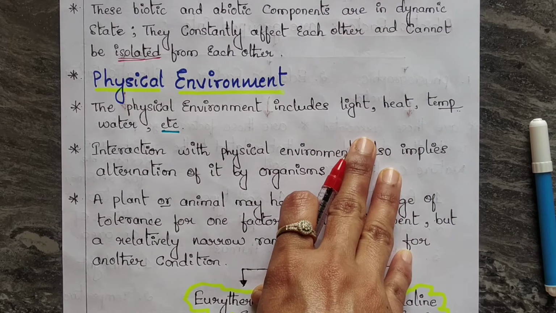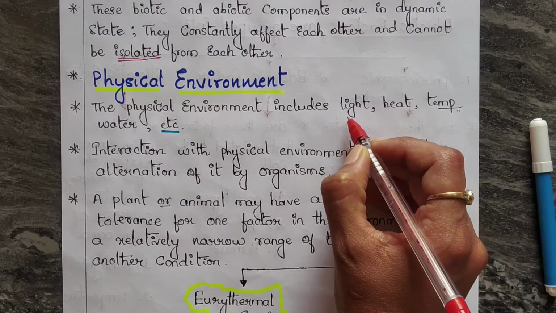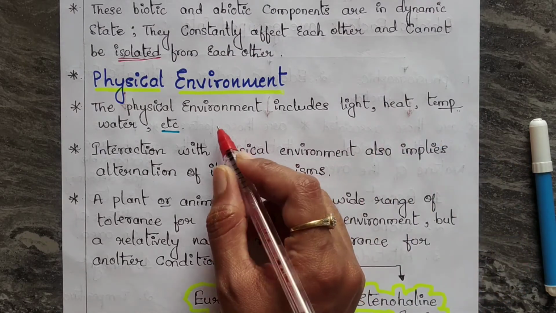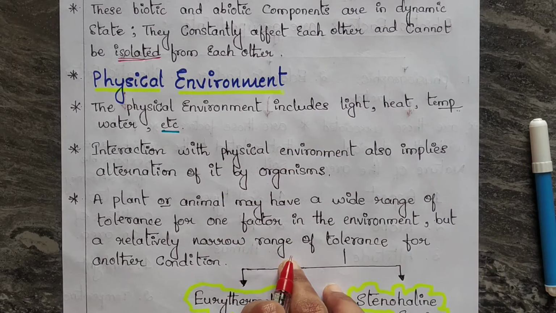The major constraints of the physical environment include water, air, light, soil, temperature. These actually form the major constraints of the physical environment.